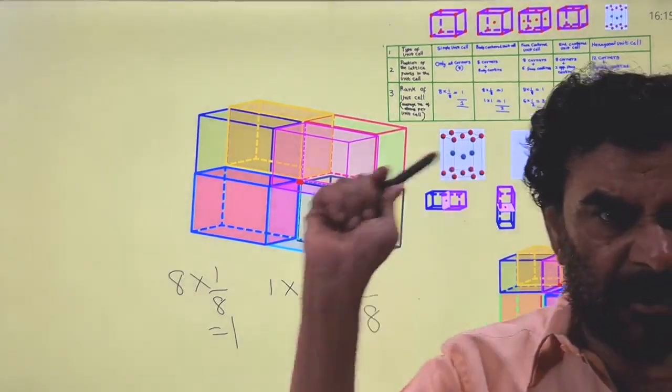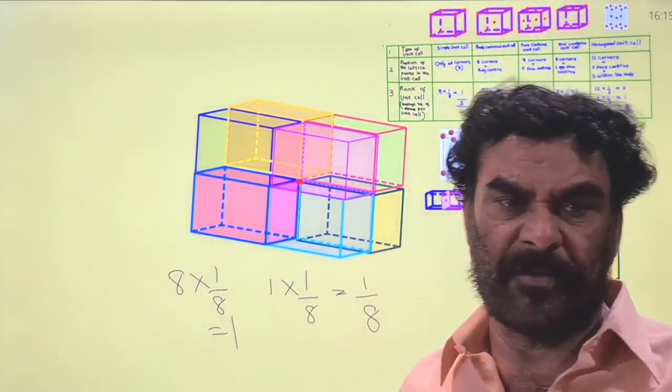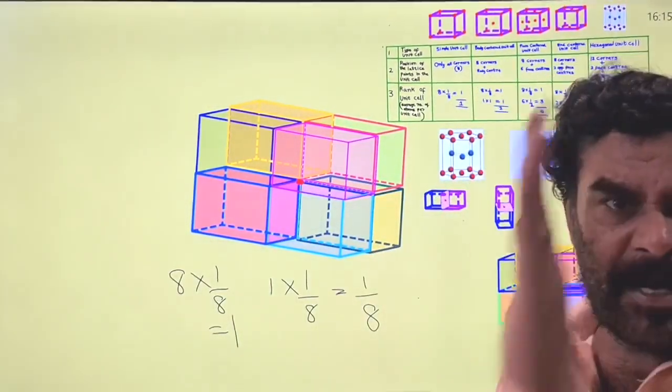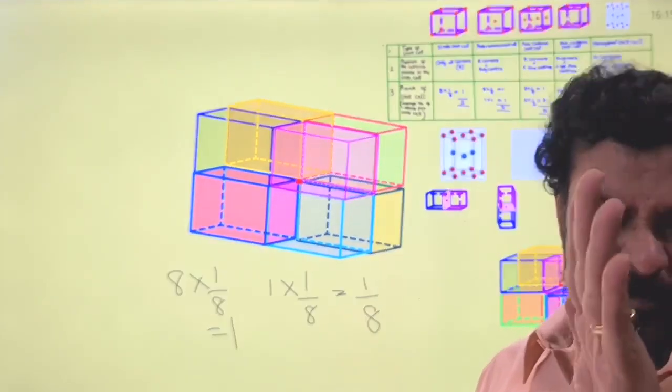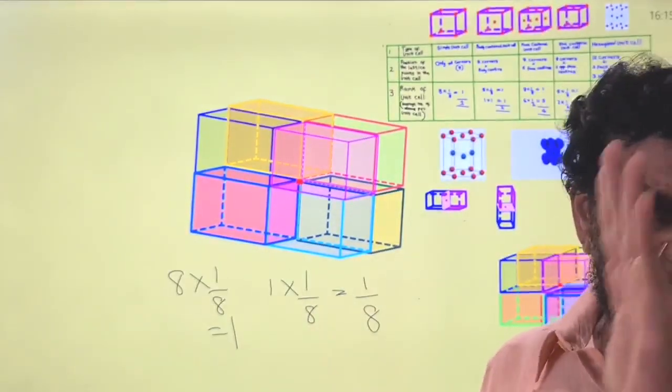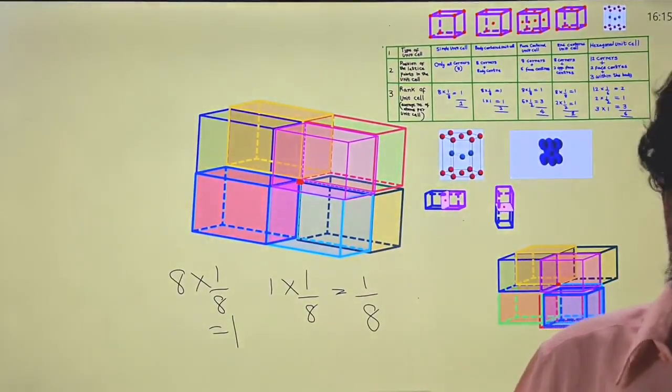It is not exclusively involved in the formation of that unit cell. Only 1/8 part of that lattice point belongs to that unit cell.